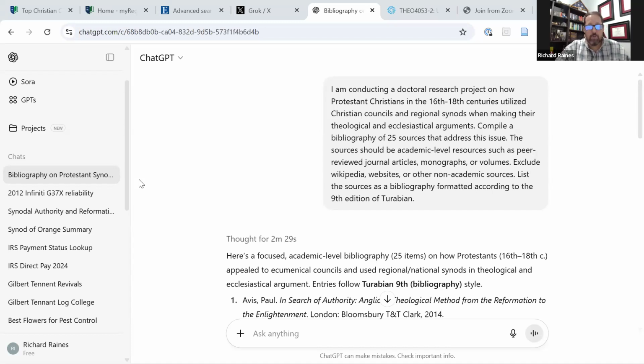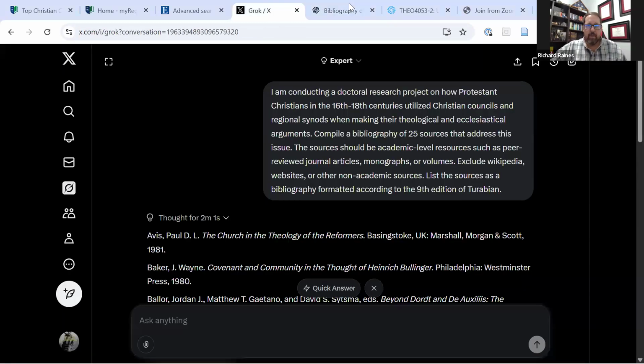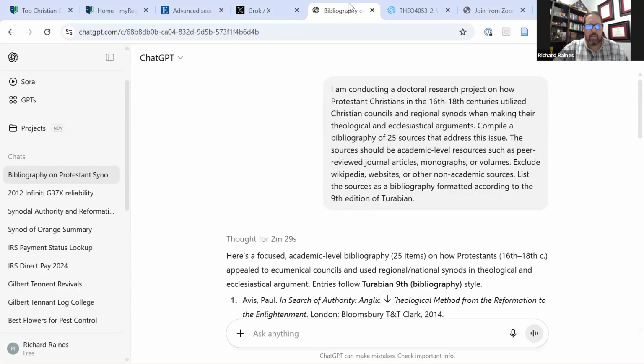So when it comes to research, for your research papers and things like that, I thought I'd do a real world example of some doctoral research that I'm doing for my dissertation, just an aspect of my dissertation, to kind of show you how you can do research, how you can find sources. So what you're looking at, if you can see my screen, is ChatGPT. I use Grok, which is Twitter, most of the time, but I think most of you probably use ChatGPT.